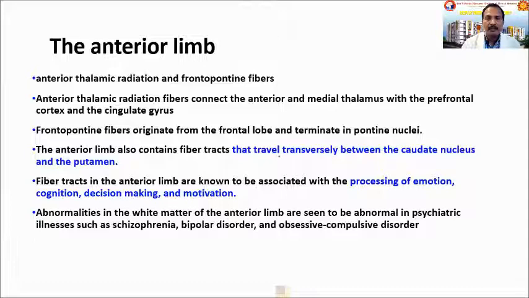In addition to these fibers, there are some other fibers present in the anterior limb, especially fibers interconnecting the caudate nucleus and putamen, which are responsible for the processing of information like emotions, cognition, decision making, and so on. If there is a lesion of these fibers, it may result in various psychiatric problems like schizophrenia, bipolar disorder, and obsessive compulsive disorder.